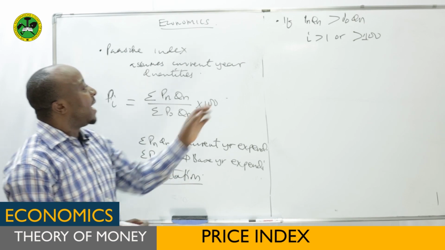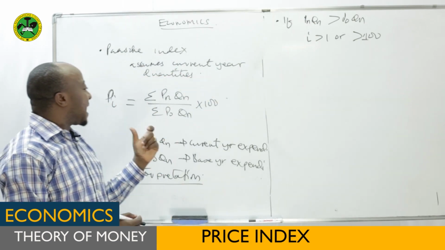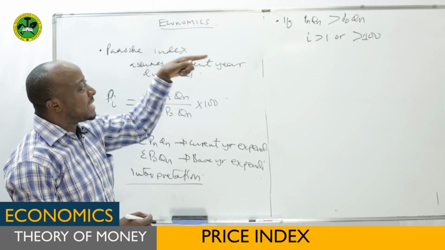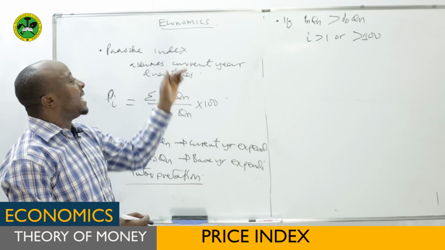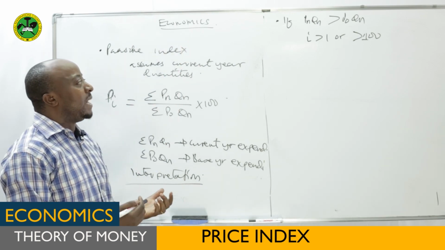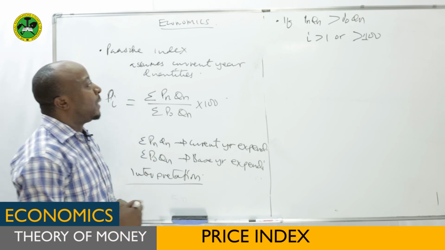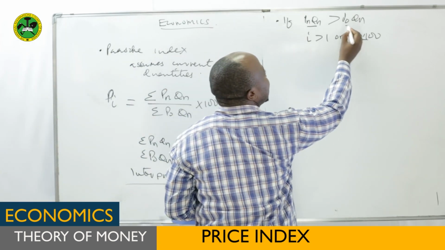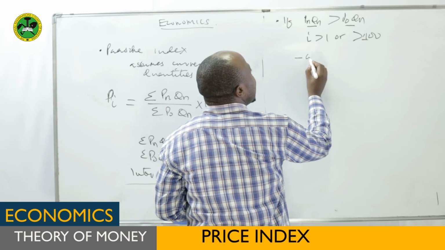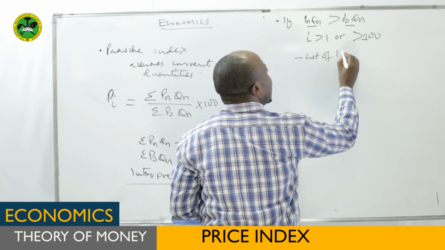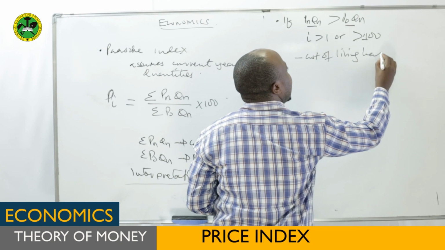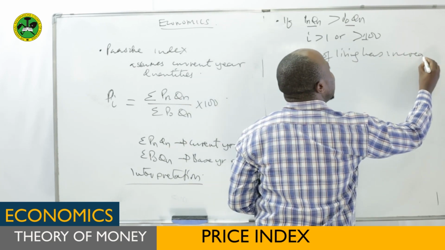Now in that case, if the numerator is greater than the denominator, meaning the current year expenditure is greater than the base year expenditure, what do we mean? It means the cost of living has increased, because the current year expenditure is now greater than this. It indicates that the cost of living has increased.